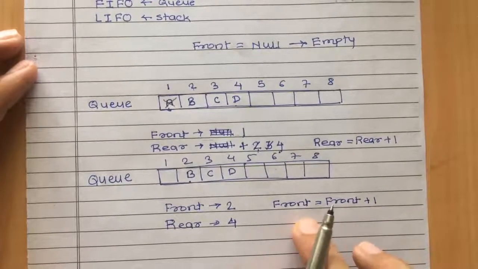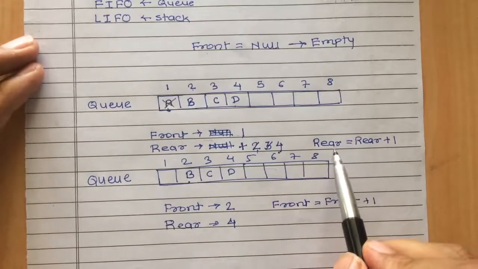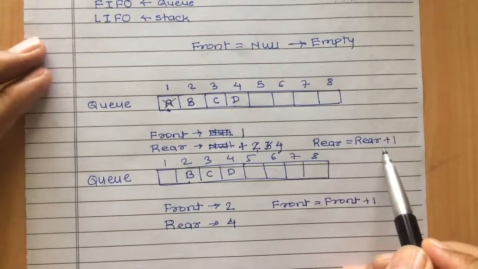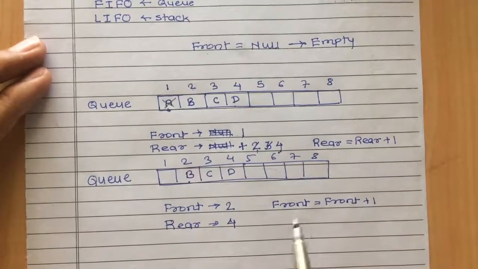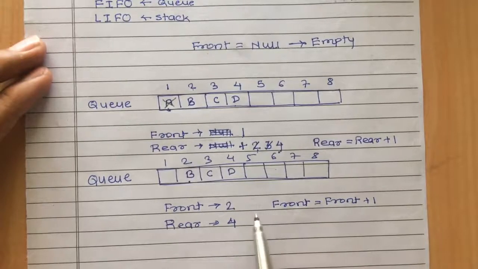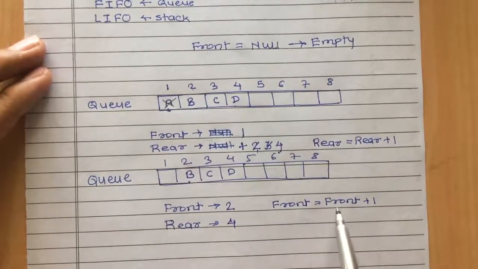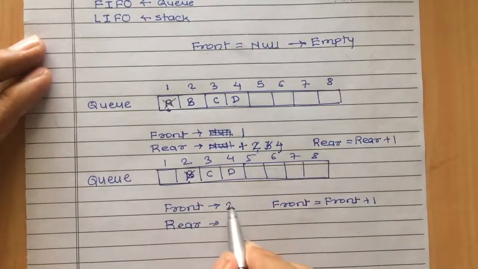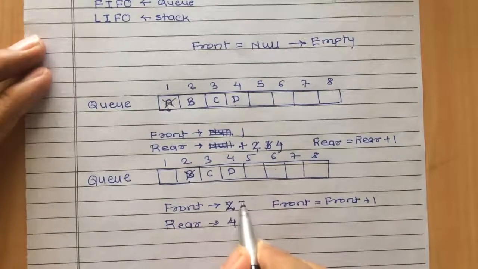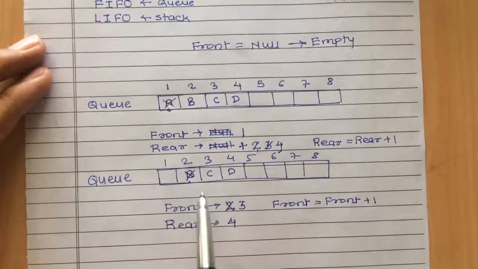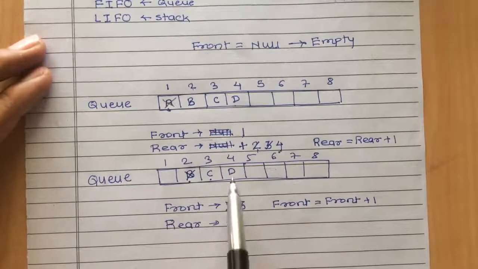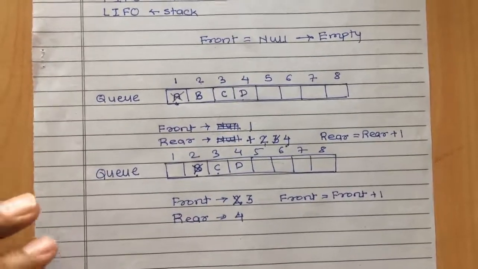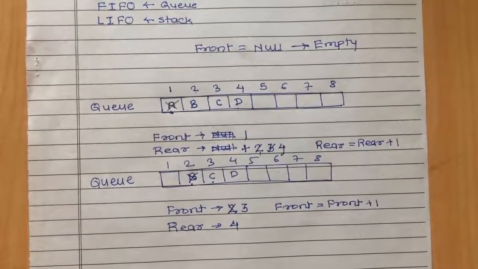This is in case of deletion, and this is in case of insertion. When you insert any element in Q, you have to increase the value of rear by 1, and whenever you delete any element from Q, you simply increase the value of front by 1. Now suppose I remove this B. Simply increase the value of front by 1, so front will point to the third location and rear will point to this last location. In this way we can insert or remove elements from Q.